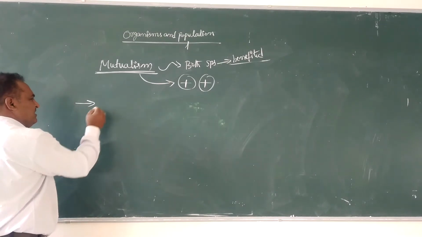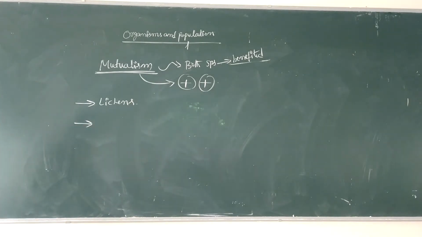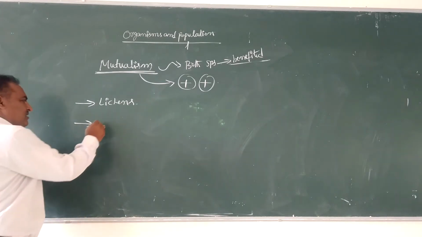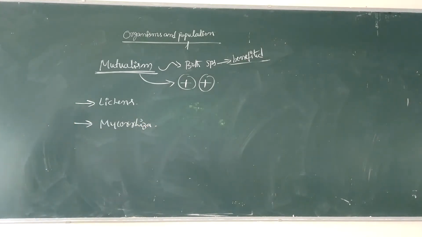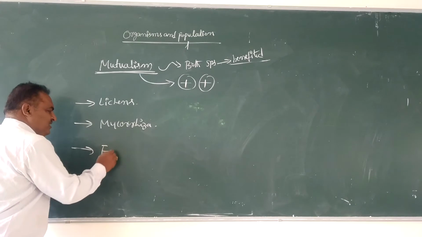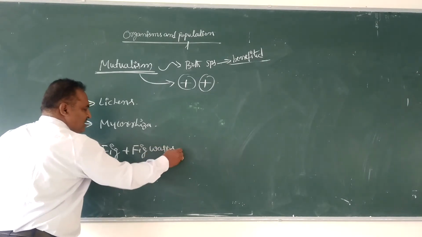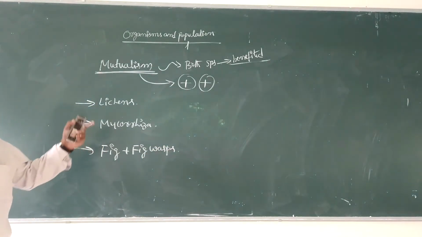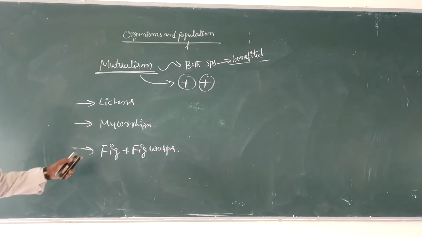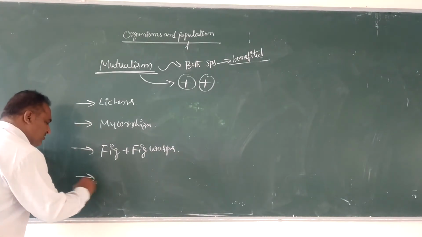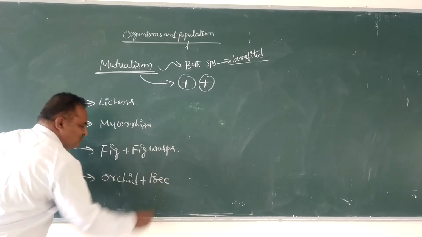One kind of association occurs in lichens, and one more kind of association is found in mycorrhizae, and fig and fig wasps association, and one more, orchid and bee association.